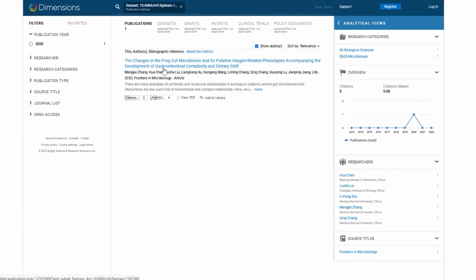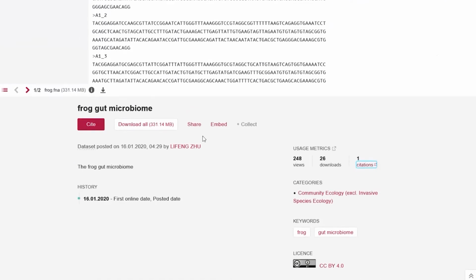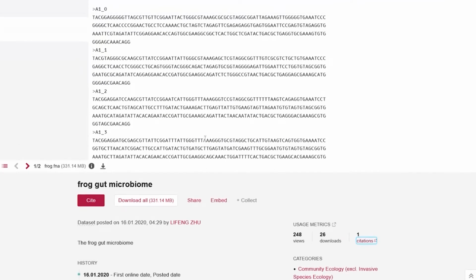Because we have this relationship with Dimensions, though, Dimensions will tell us when a paper cites a Figshare record, and then we can use that as a citation count. So here we see this paper that they published using that data. So they mentioned that DOI somewhere in that paper. Close that. Okay, so this is a nice, simple example of a relatively straightforward data sharing.